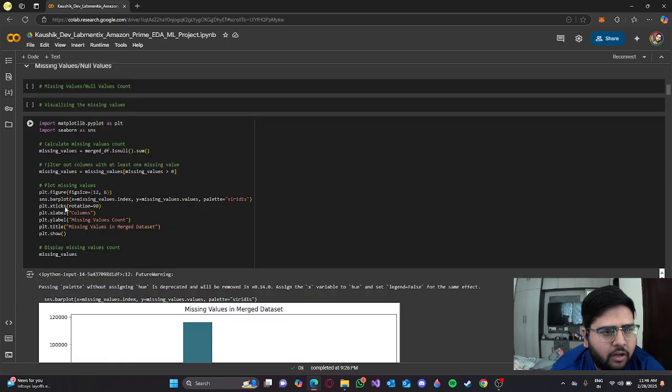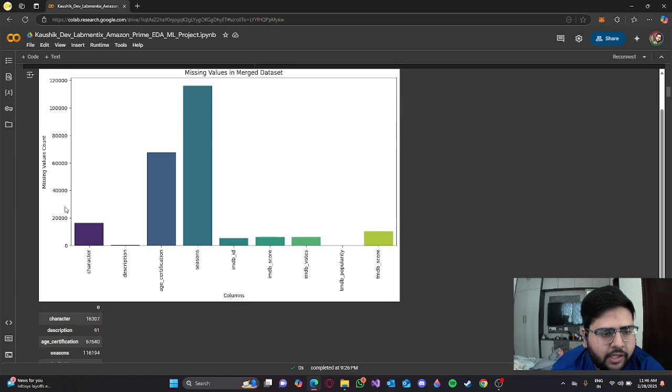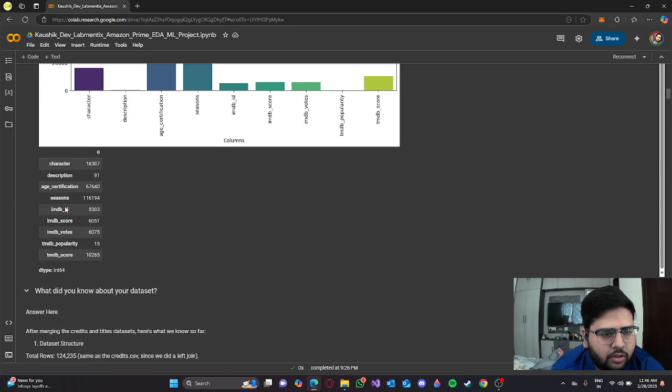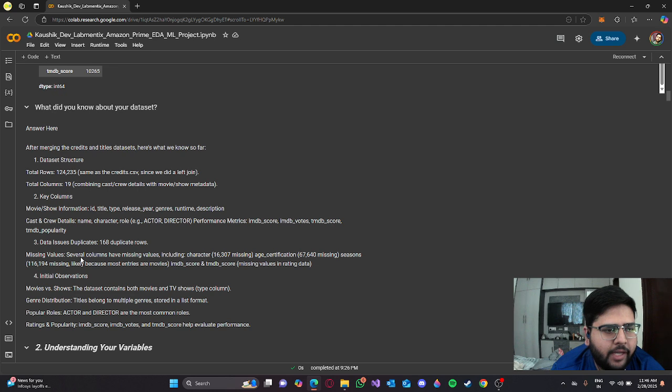Then I've graphed out the missing values in the merged dataset in each column. So what do I know about my dataset right now? The total rows are 124,235 and 19 columns. The movie show information includes ID, title, type, release year, genres, and runtime. Cast and crew details include name, character, and role.